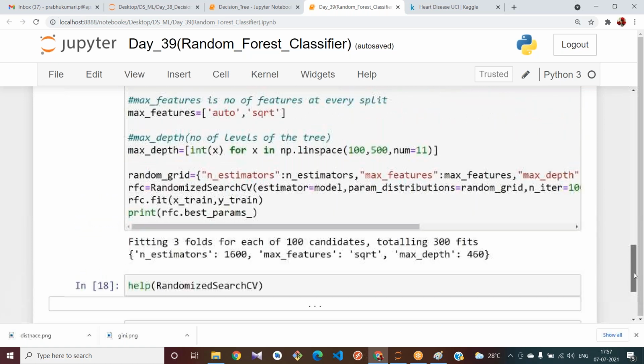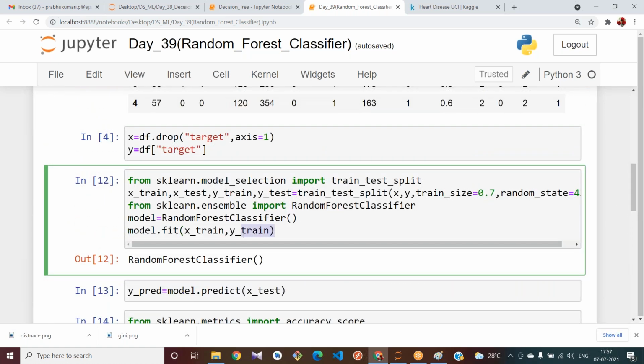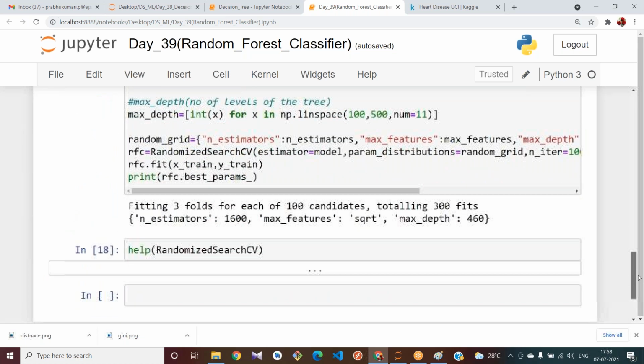Okay, let us apply this. Have you applied or not? Accuracy increased. Okay, let me also see.